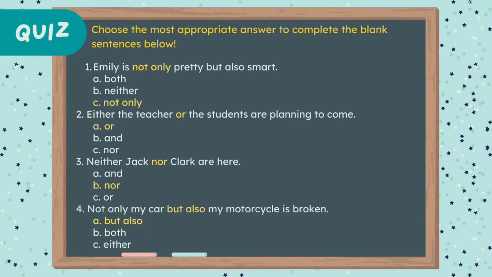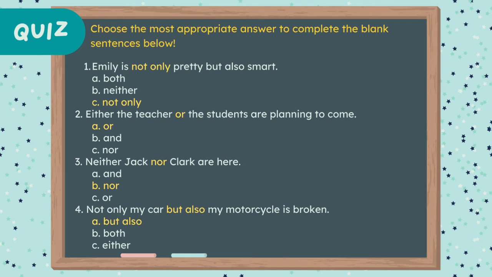So, what is the answer for number 1? Right, the answer for number 1 is not only. Emily is not only pretty but also smart. Then, what is the answer for number 2? Right, the answer is or. Either the teacher or the students are planning to come. Then the answer for number 3 is nor. Neither Jack nor Clark are here.